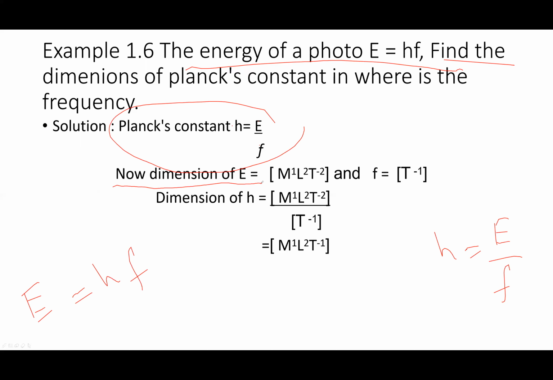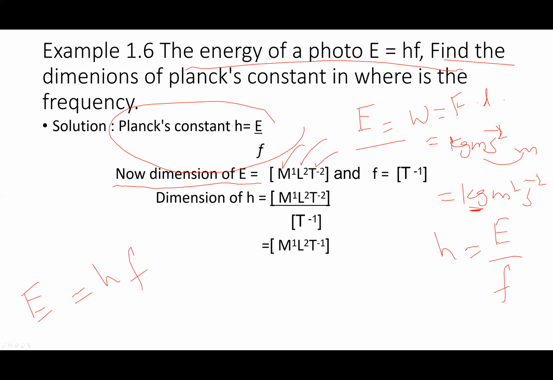To find the dimension of E, you will write energy is equal to work. Both have unit joule. It is force into displacement. The unit of force is Newton, which is kilogram meter per second square, and multiplied by meter it becomes kilogram meter square per second square. So mass M, length L square, T minus 2. You will get M L square T minus 2.